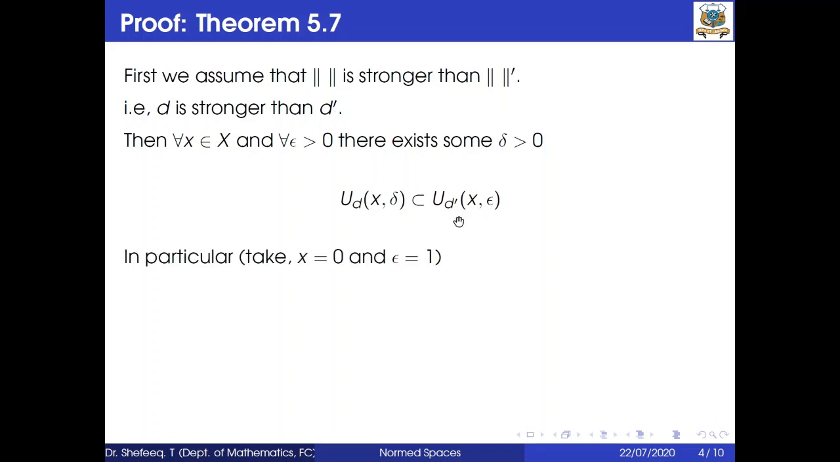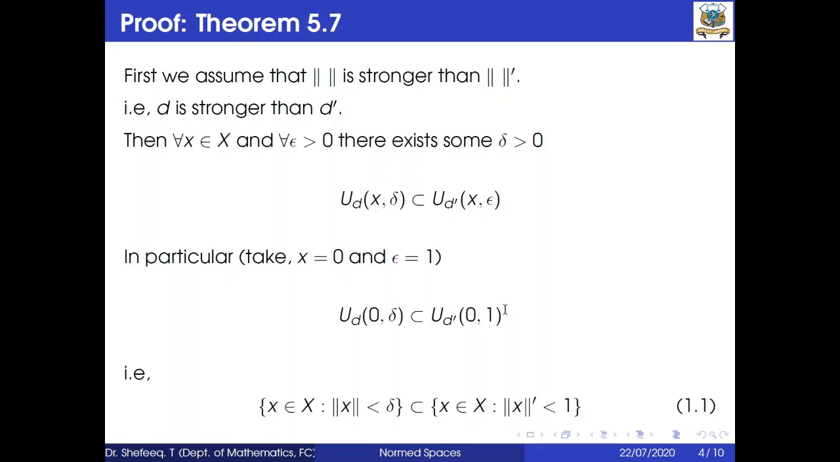In particular, take x equal to 0 and epsilon equal to 1. Then we will get U_d(0, δ) is contained in U_d'(0, 1). That is, by definition, the set of all x belongs to X such that ‖x‖ < δ is a subset of the set of all x belongs to X such that ‖x‖' < 1. This is our equation number 1.